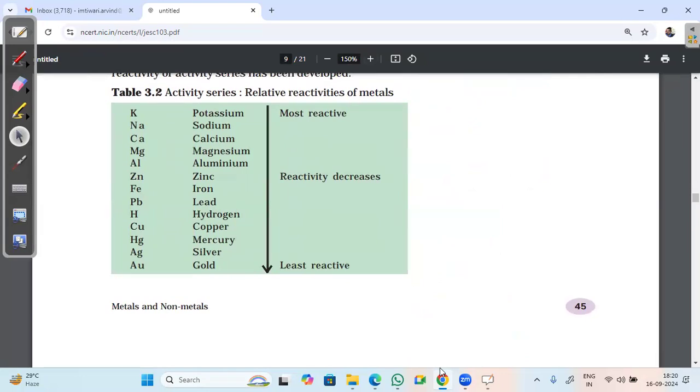So this is the list. The ones which are at the bottom of the reactivity series, they are less reactive. The ones which are at the top of the reactivity series, they are more reactive.